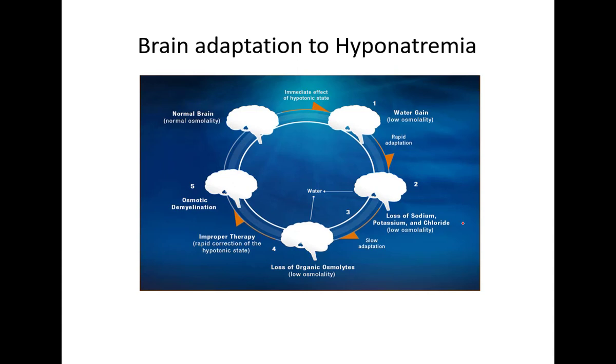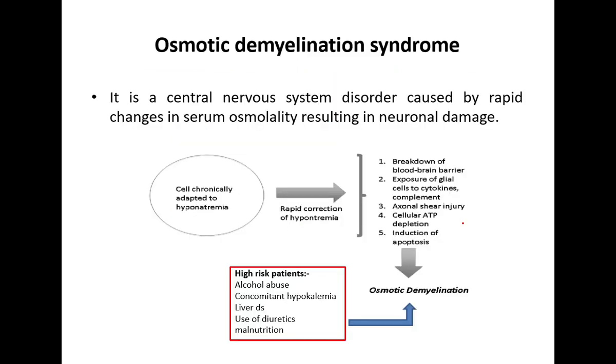If the patient develops chronic hyponatremia, and in that condition we give 3% NS to treat it and rapidly correct the sodium, that causes osmotic demyelination syndrome. Osmotic demyelination syndrome is also known as pontine myelinolysis, but this is not a good term, because in osmotic demyelination syndrome other parts of the brain are also affected, not only the pons. So osmotic demyelination syndrome is a better term than pontine myelinolysis.